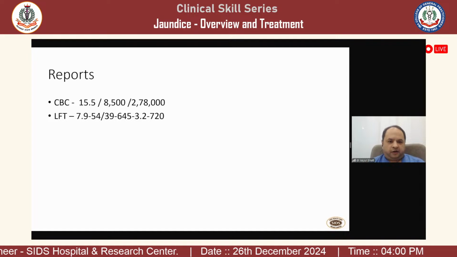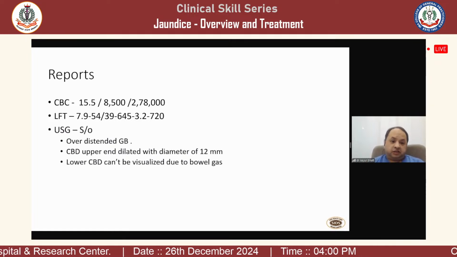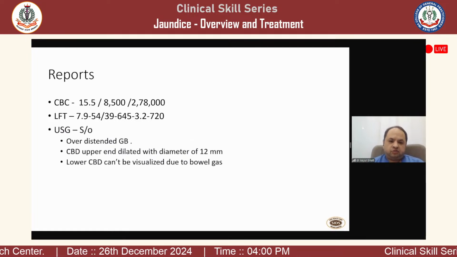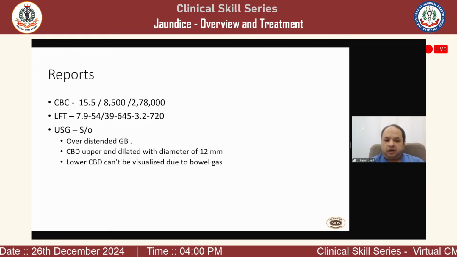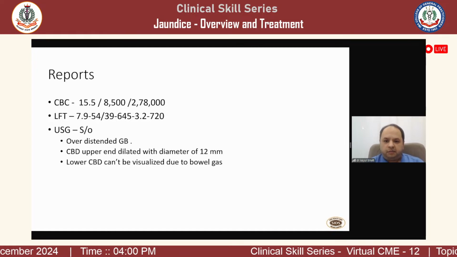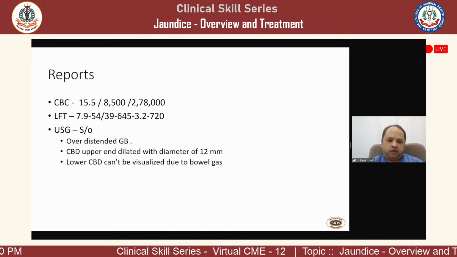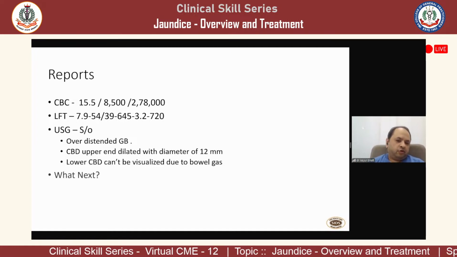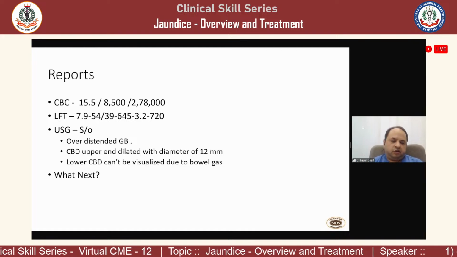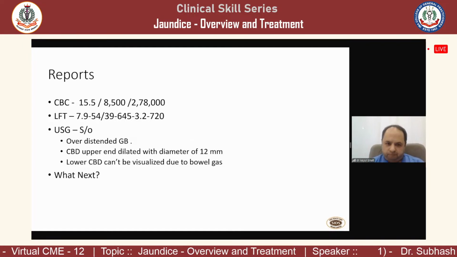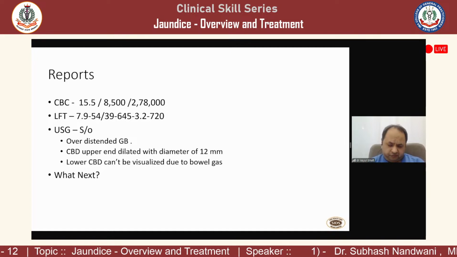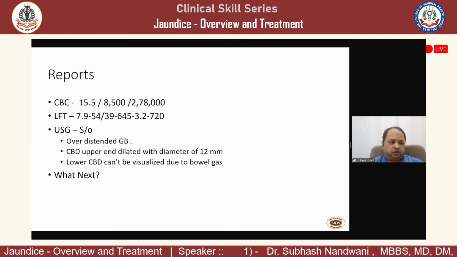Albumin level is fine. So ultrasound is done that suggested over distended GB, but there is no cholecystitis. CBD upper end dilated, 12 millimeter in size, but lower end again cannot be visualized due to bowel gas. A very typical ultrasound report. So what next? In this situation, there is no fever, there is no pain, there is no other symptoms, but it is associated with itching.